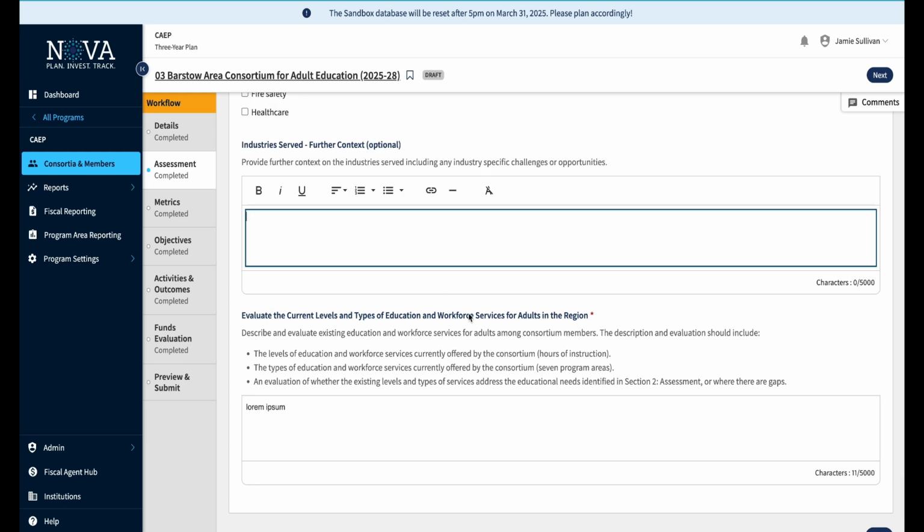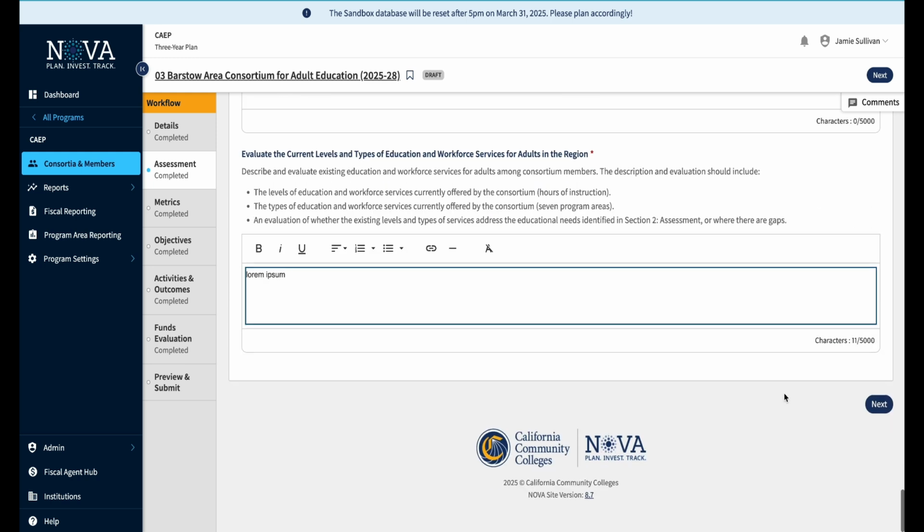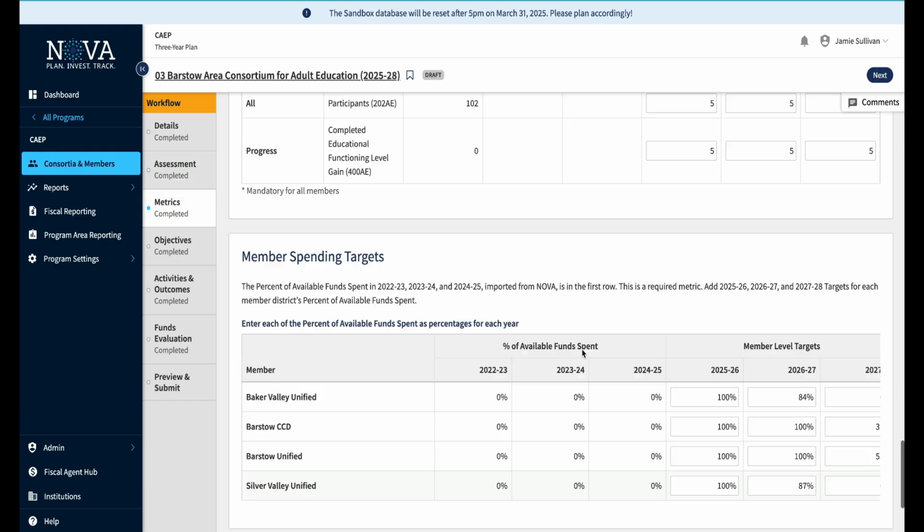Another optional one, so that's not required. We don't have to fill that out. Now we're on to the next tab. We're going to the metrics.